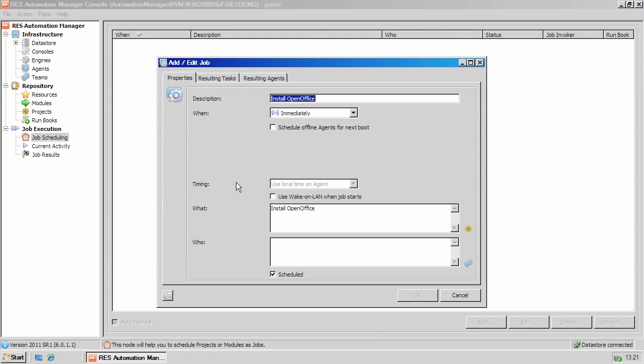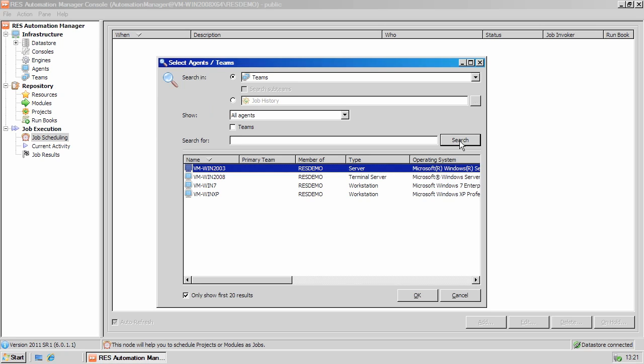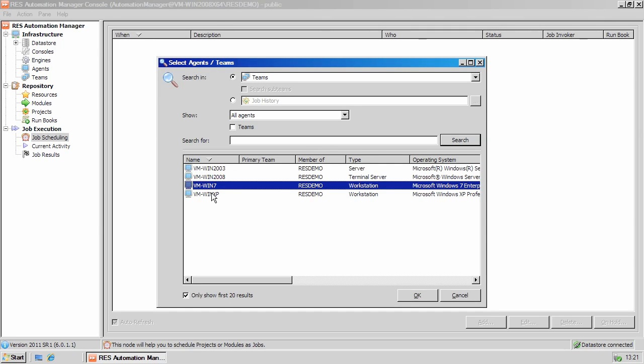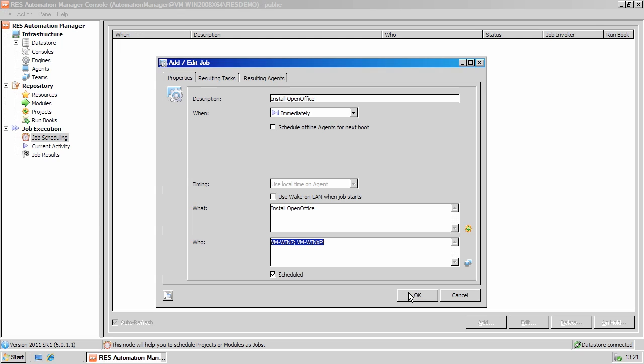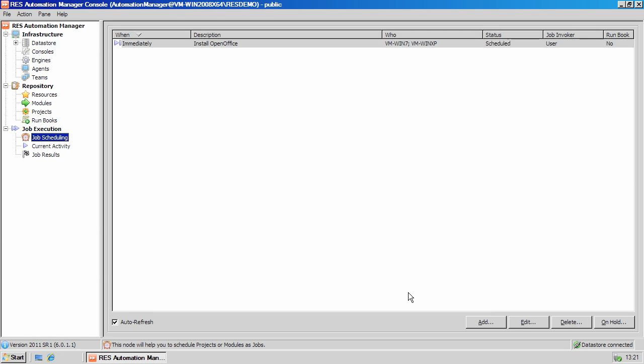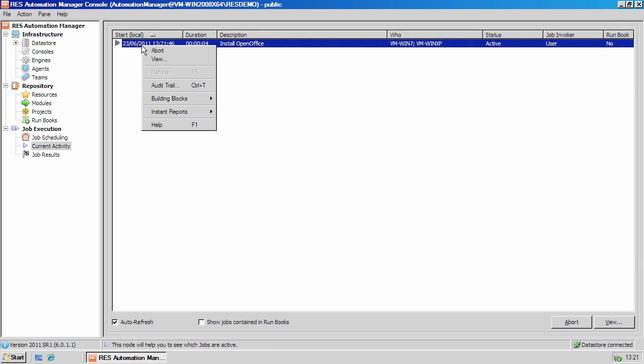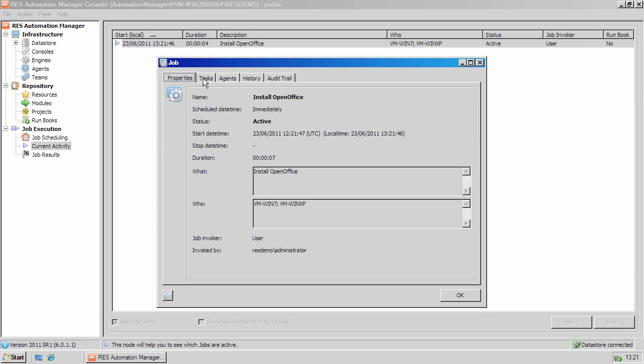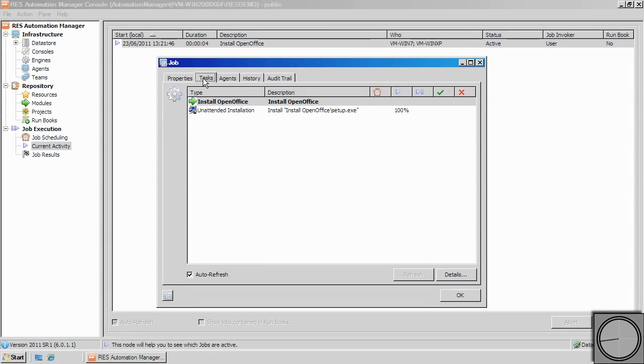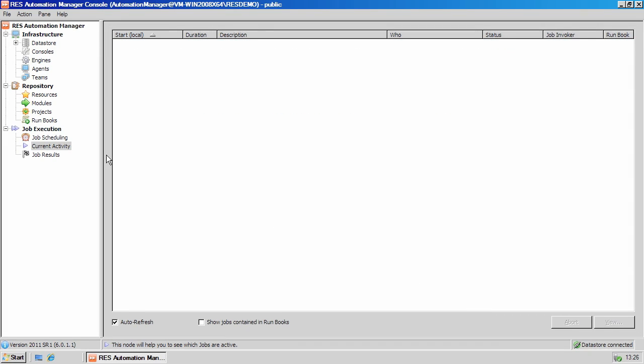Then right-click, Schedule Job. Under Who, select the devices that we'd like to install OpenOffice onto. Click OK, and OK to start the job. Under Current Activity, we can view the progress. When the job's completed, it will appear under Job Results.